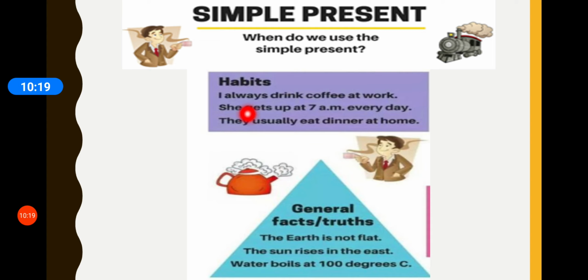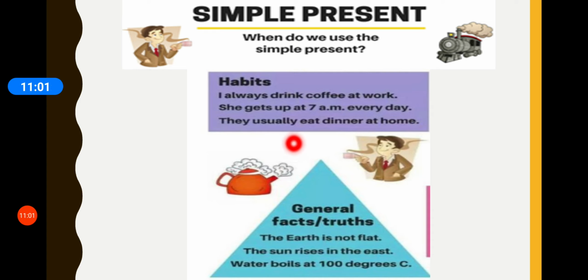The first example is, I always drink coffee at work. So, that might be the habit of this person or the routine of this person to drink coffee at work. It comes under simple present tense. Next example, she gets up at 7 a.m. every day. Yes, that is her daily routine, that she gets up at 7 a.m. every day.